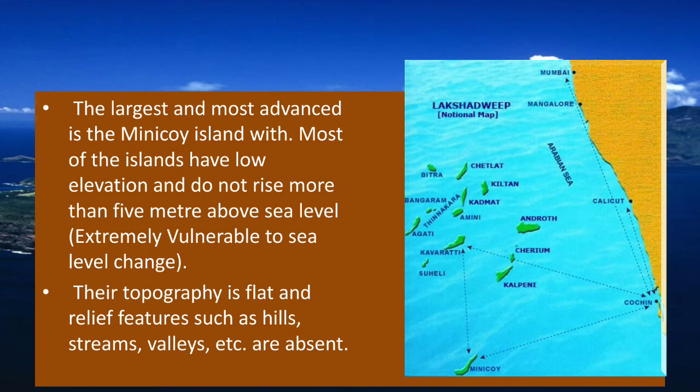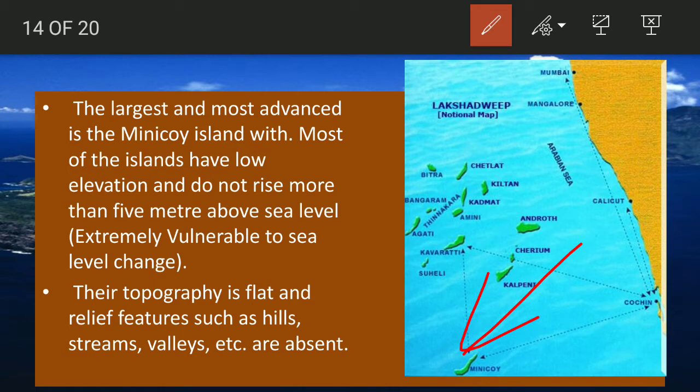The largest and the most advanced is the Minicoy Island. So which is the largest island of this group? Minicoy, it sits the farthest apart. Most of the islands have low elevation and do not rise more than 5 meters, and they are very vulnerable to sea level change. So basically, unlike the Andamans, which have mountainous terrain, these are very much plain and very vulnerable to sea level changes. Their topography is flat, and relief features such as hills, streams and valleys are absent. So obviously, if it is plain, there is no valley, no streams. Okay.